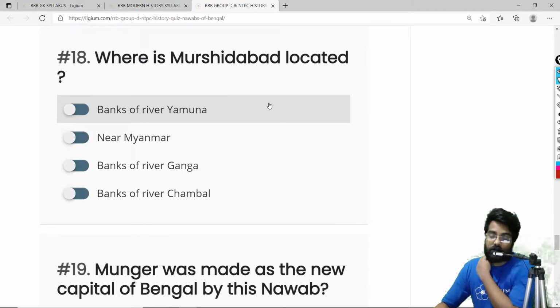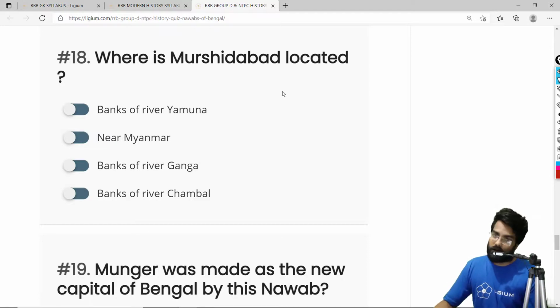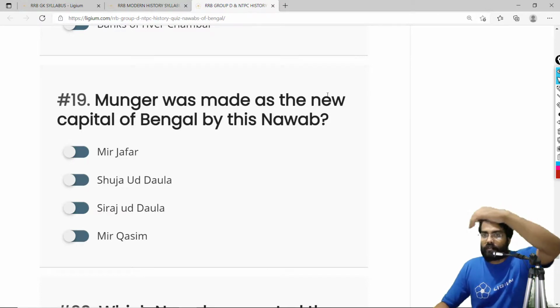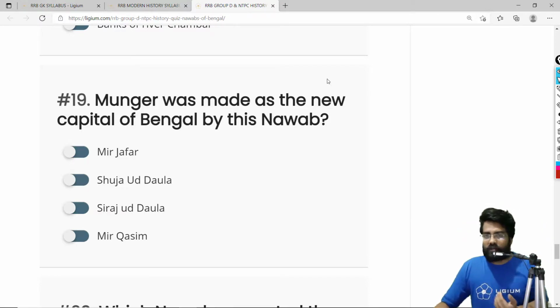Where is Murshidabad located? Now this is something I have told you earlier. Murshidabad is located on the banks of river Ganga. So the correct answer is banks of river Ganga. Munger was made the new capital of Bengal by which Nawab? Munger was made the new capital by Mir Qasim. So the earlier capital was Dhaka, which was changed to Murshidabad, and after that to Munger. It is one of the reasons why the Battle of Buxar was fought, because the English never liked the idea of a new capital being formed in Munger. So the correct answer is Mir Qasim. It was Mir Qasim who shifted the capital from Murshidabad to Munger.